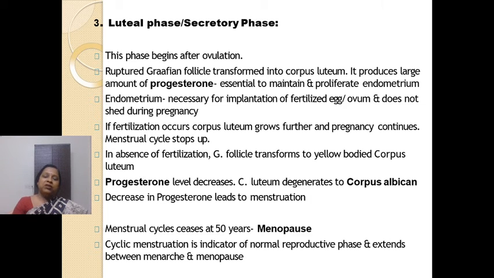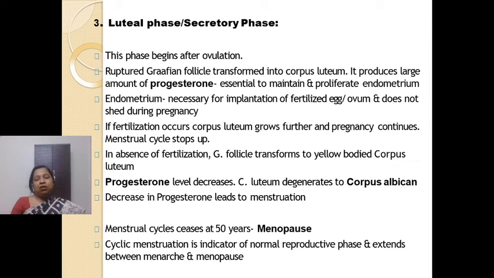Fine. What is the function of progesterone? Progesterone का function क्या है? Progesterone जो है वो एंडोमीट्रियम को मेंटेन करता है, एंडोमीट्रियम को प्रोलिफरेट करता है, ग्रो करता है और उसको मेंटेन रखता है. Endometrium is very very essential for the protection of the embryo, right? So this endometrium, the development and maintenance of endometrium will lead to maintenance of pregnancy. If this endometrium is shed, the ovum or the zygote will also be shed, the embryo will be shed, right?